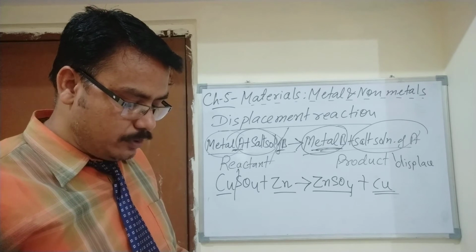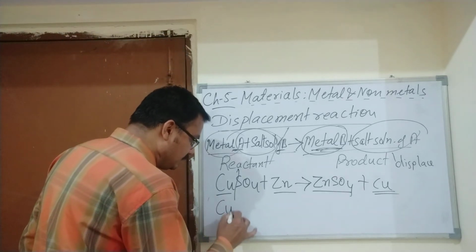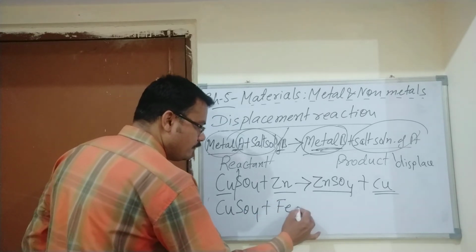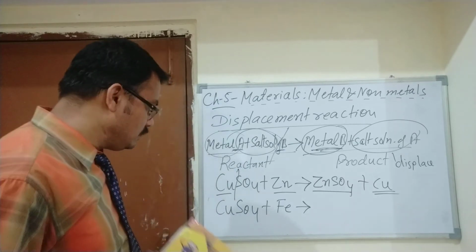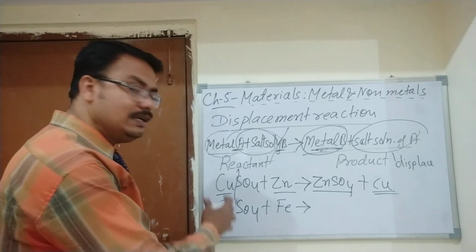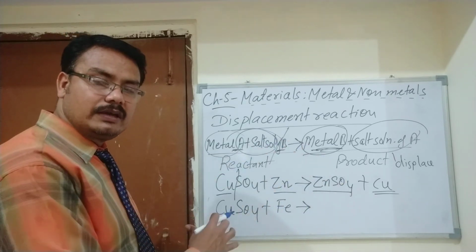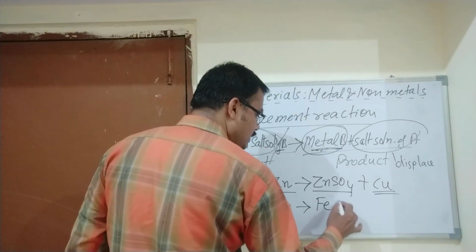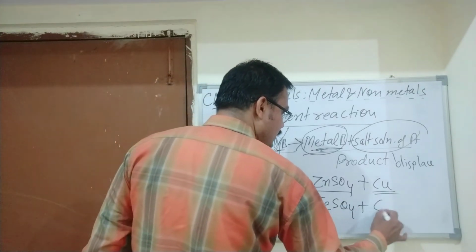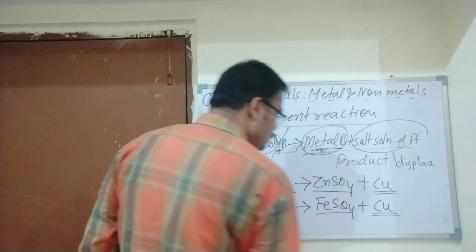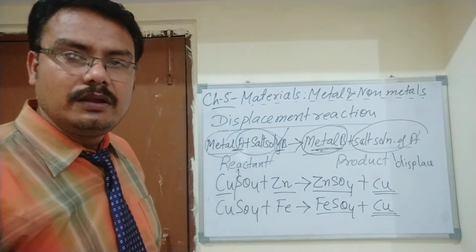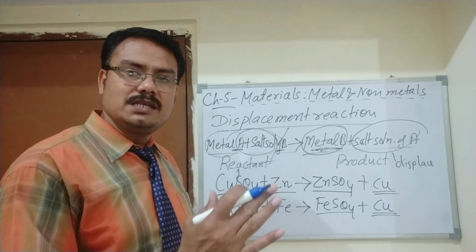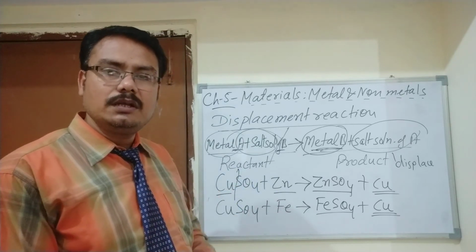Okay student, one more example I am going to say. Copper sulfate, CuSO4, copper sulfate plus ferrous. Ferrous is a stronger metal compared to copper, so it will displace copper and itself get attached with the sulfate and form ferrous sulfate, and it will displace the copper. So this is called the displacement reaction. It means the powerful metal removes the weak metals aside. This is called the displacement reaction.